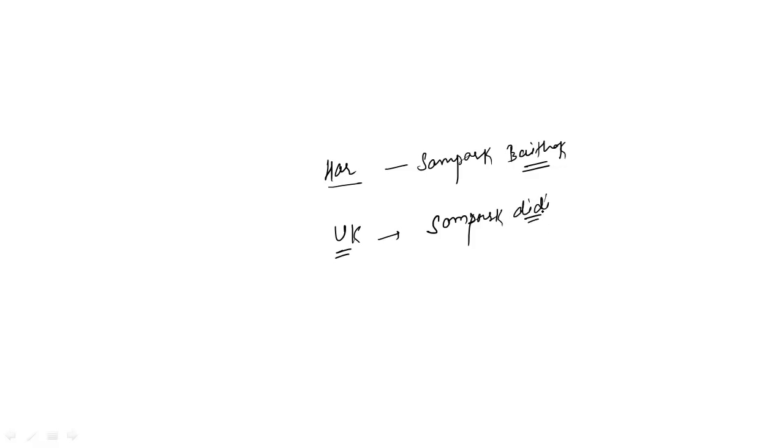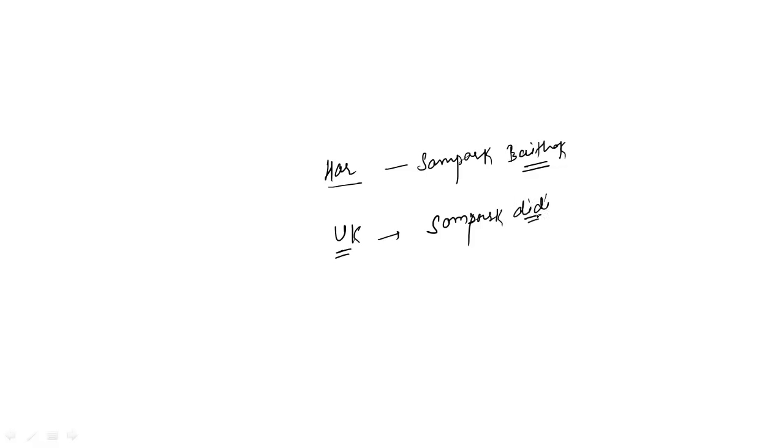Karyalaya is the Hindi term for office. Now, if we talk about few other mobile applications or initiatives which were in news recently, Haryana government launched Sampark Baitak mobile application for the students. Apart from Haryana, recently Uttarakhand launched Sampark Didi to provide virtual lessons to the students.